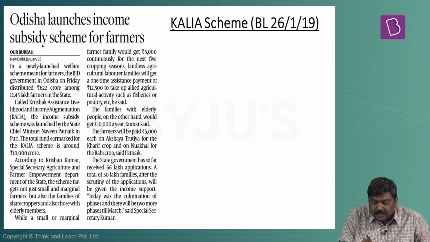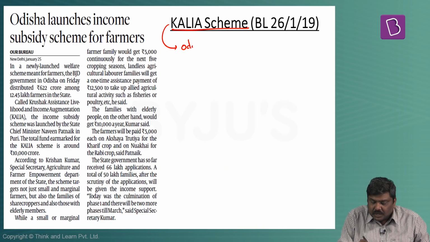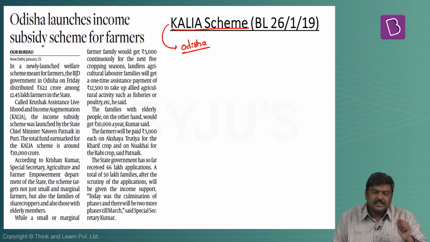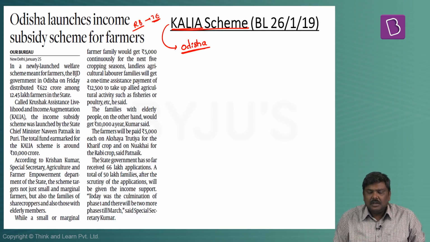The next article is related to the Kalia scheme. This scheme has been announced by the Odisha government. Very recently, two schemes related to the agriculture sector which are there in the newspapers are one, the Kalia scheme announced by the Odisha government, and the second one is the Raitu Bandhu scheme announced by the Telangana government. Let's look at some of the very important points related to the Kalia scheme.